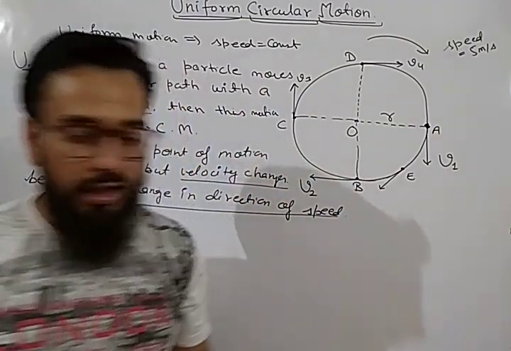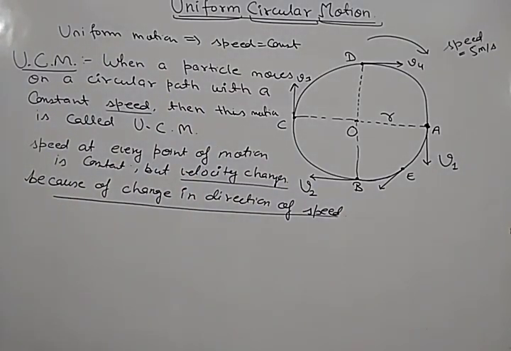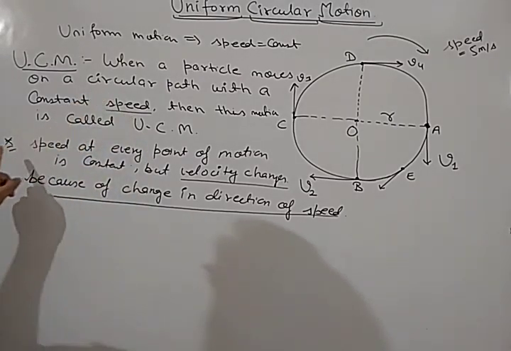Understood? Note it down. Draw the diagram also. Note it down in the form of a point. This is the definition of UCM. This is our first point.